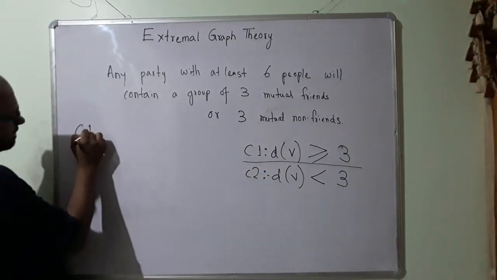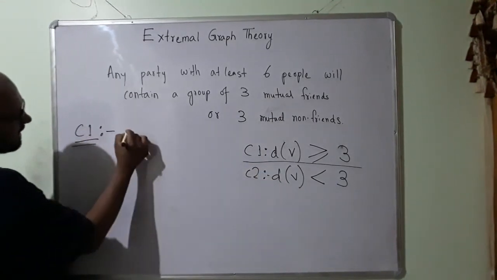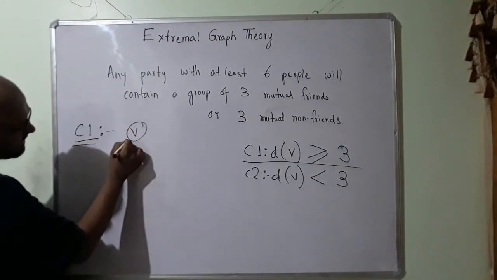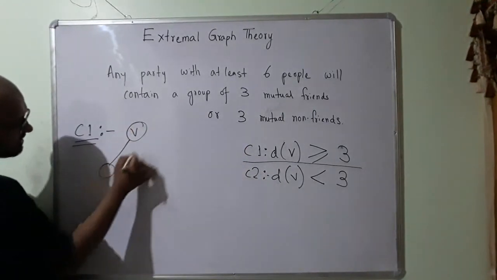Okay, so case 1, I am going to take this vertex V and say its degree is at least 3, right?